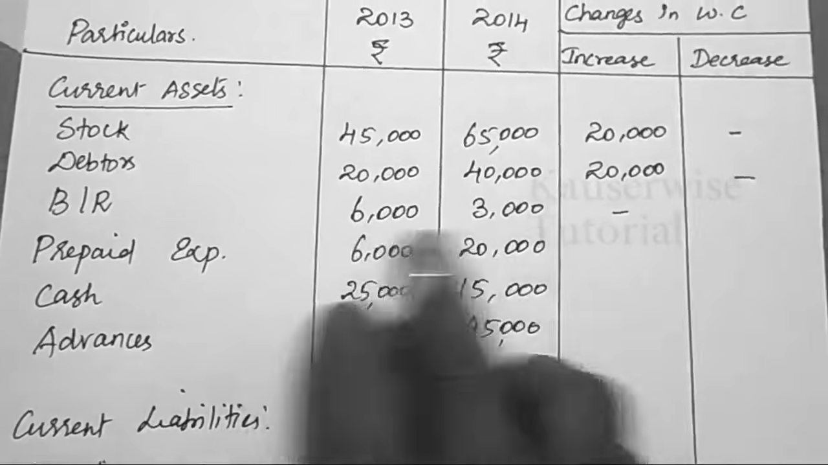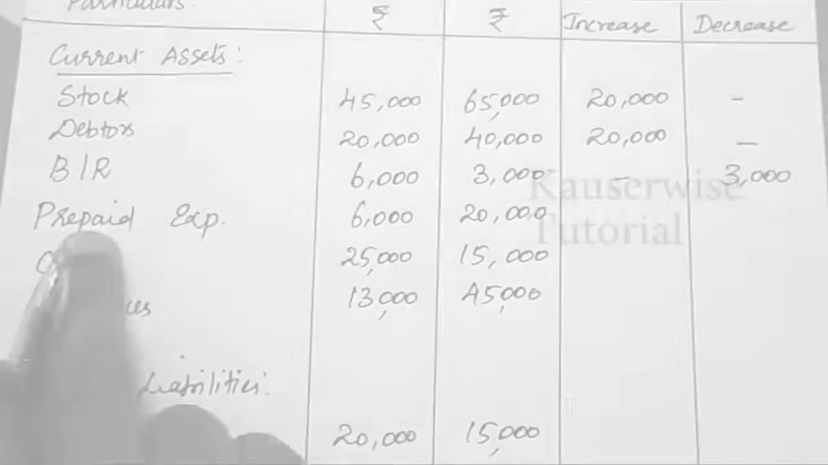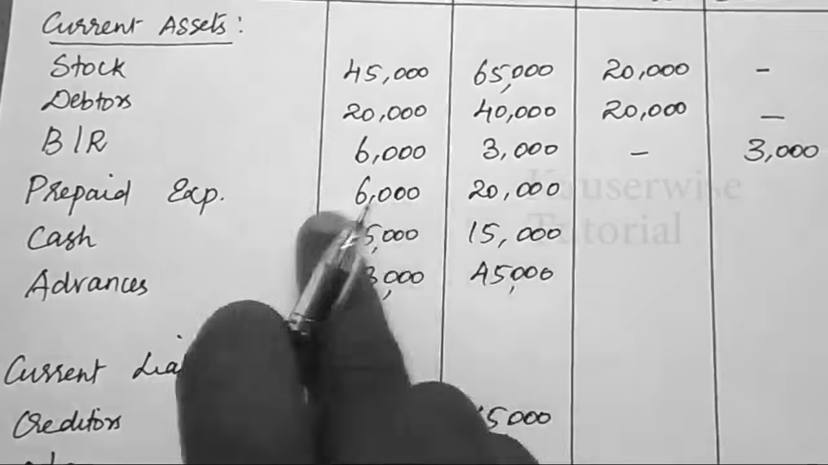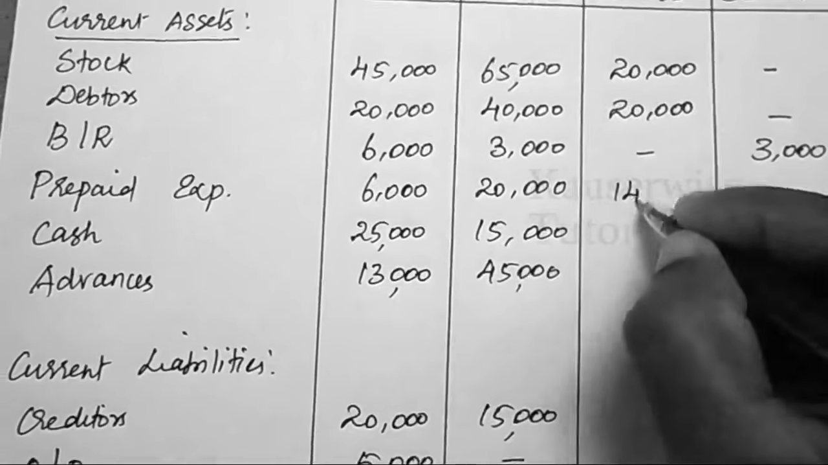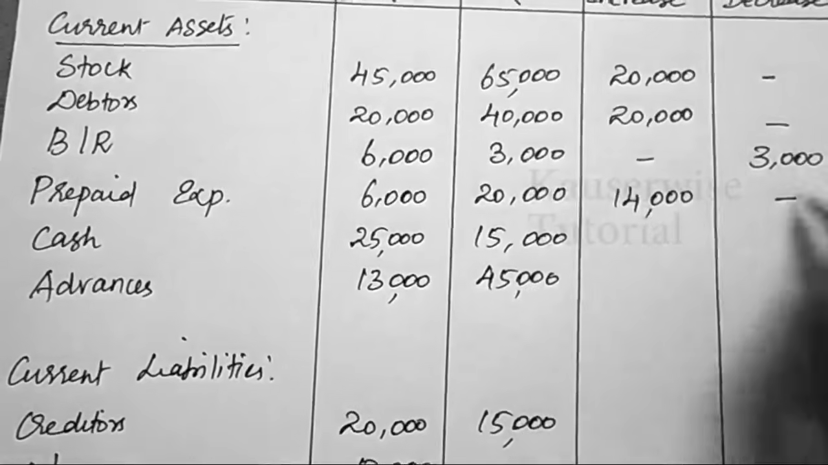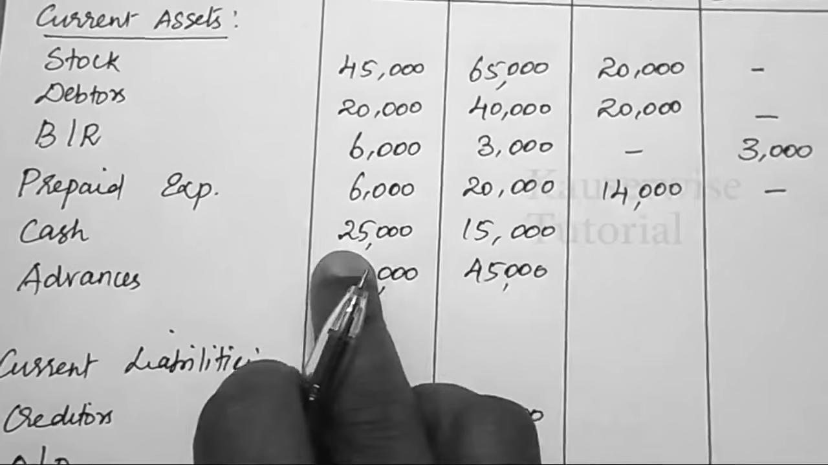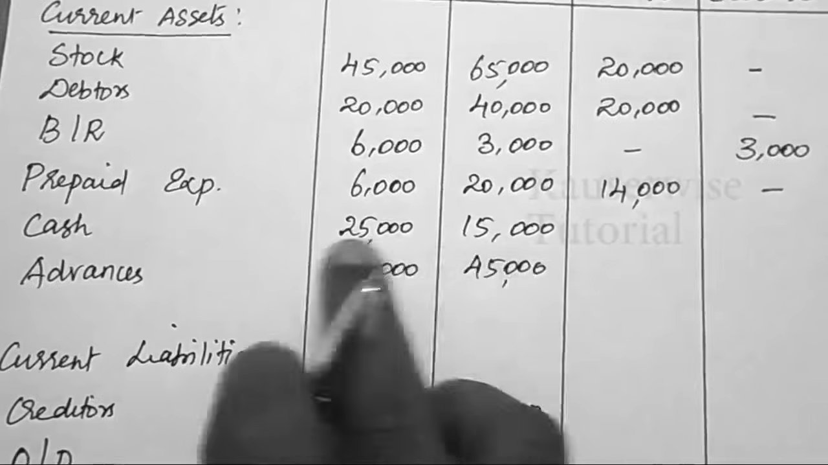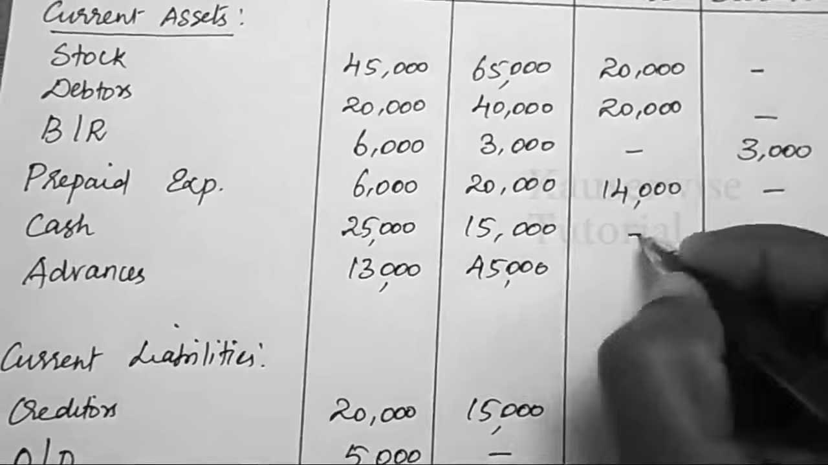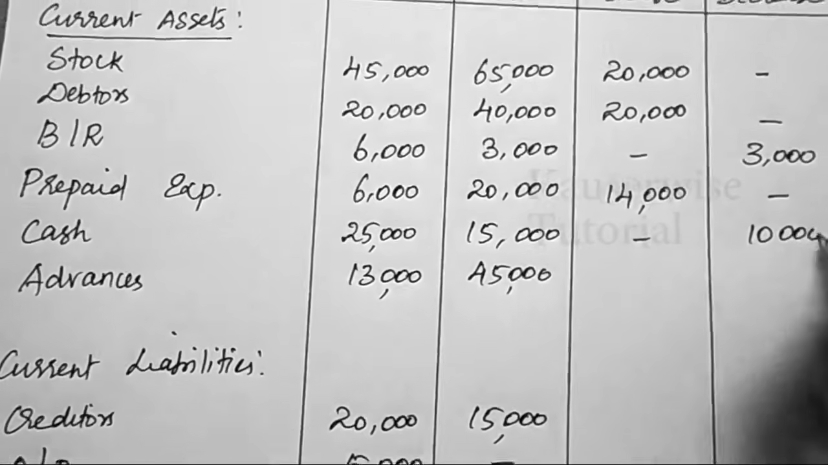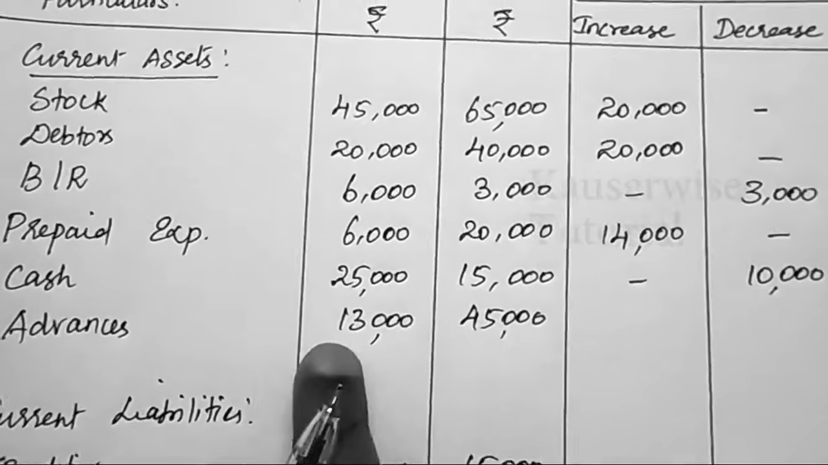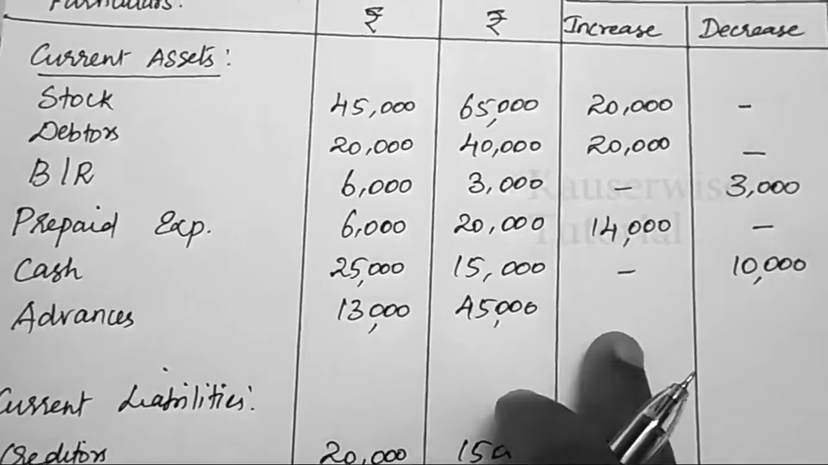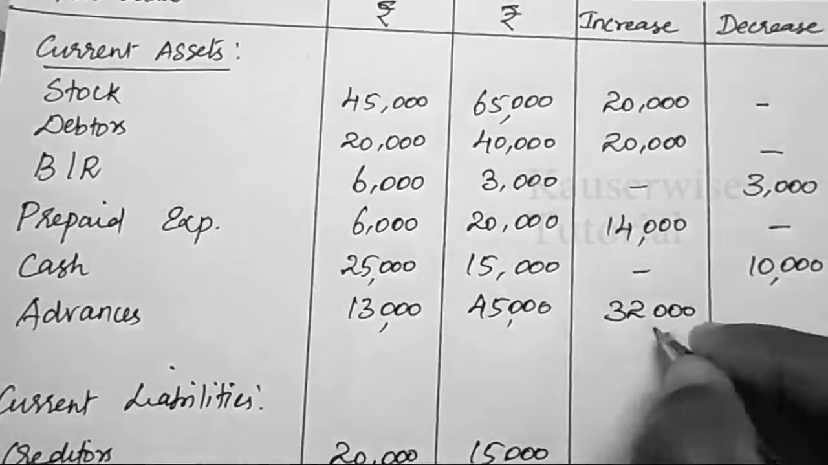How much? What is the difference? 3,000 decreased. Prepaid expense 6,000, 20,000 increased. What is the difference? 14,000. So increase column. Increase in working capital. Then cash 25,000, 15,000 decreased from 25 to 15. What is the difference? 10,000. So decrease column. Then advances from 13 to 45 increased. So working capital also increased, 32,000.